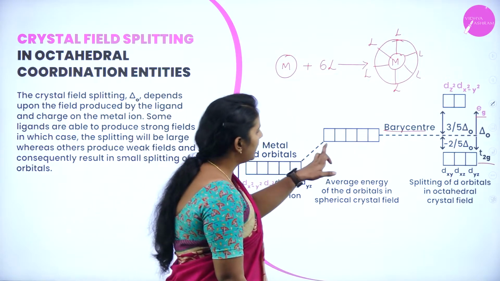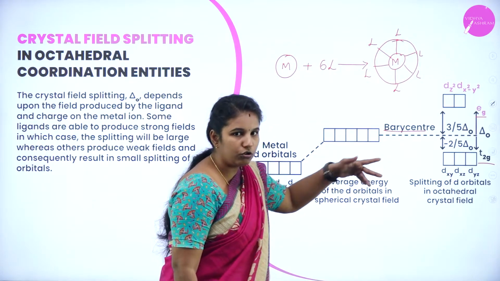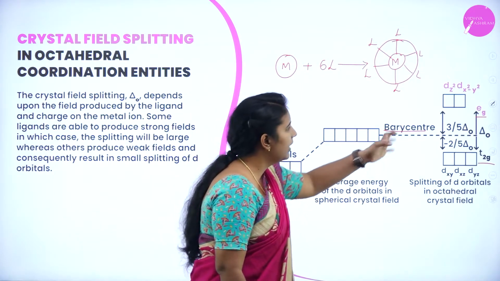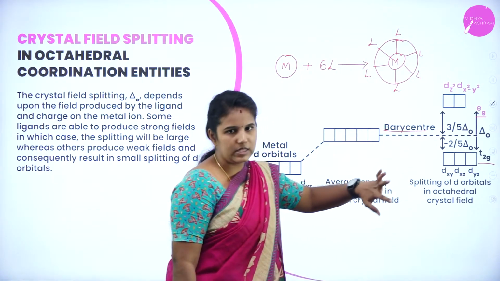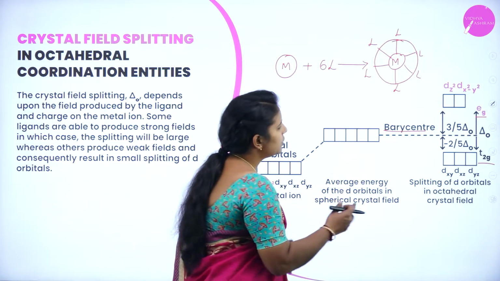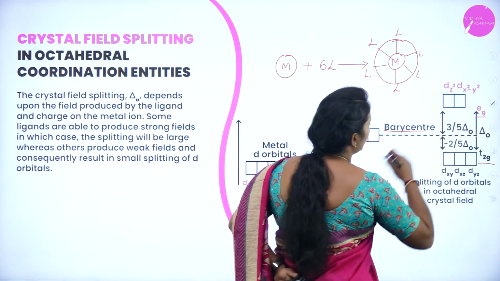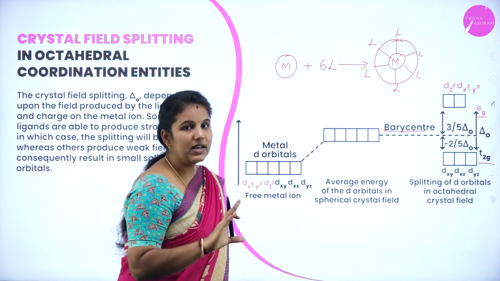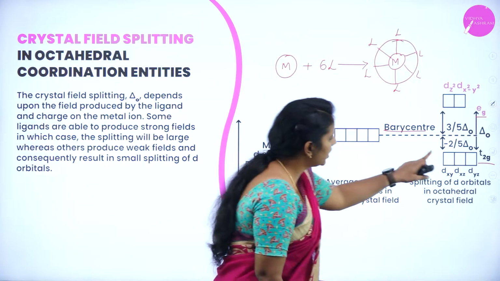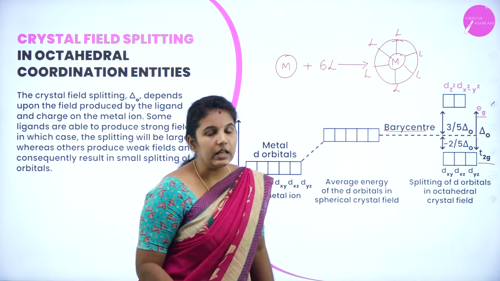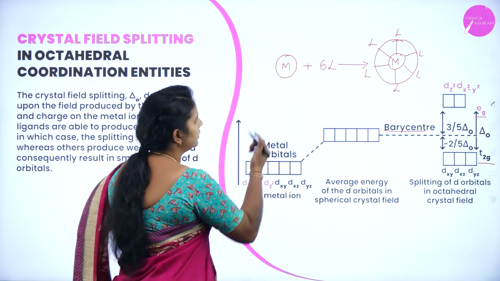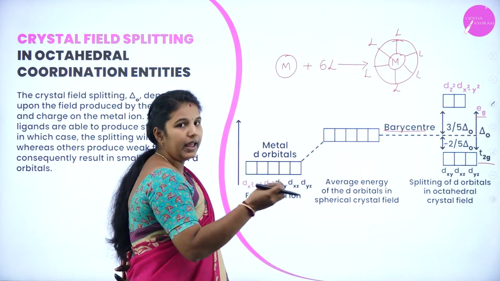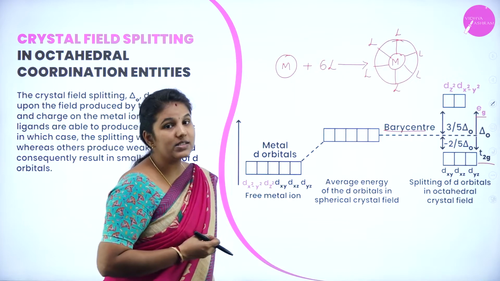So, what will happen if the d orbitals split into two parts? We know that there are 5 atomic orbitals in the d set, and it will be split into 2 plus 3. Is it right? Yes. So, here you can see that EG has higher repulsion, or higher energy, than T2G. Why, ma'am? Because we know that all these ligands are directed along the X, Y and Z directions.